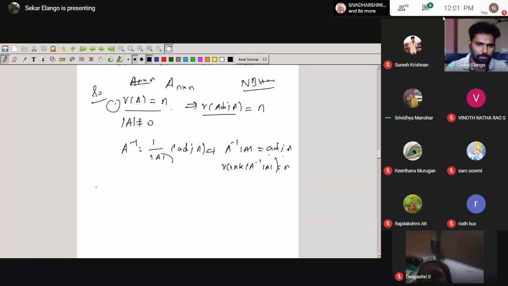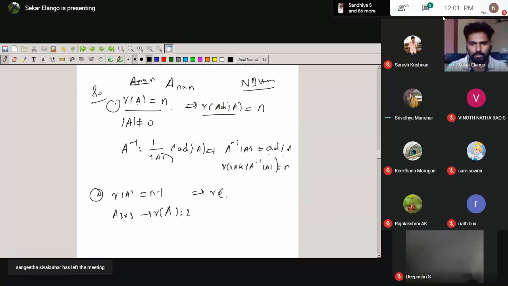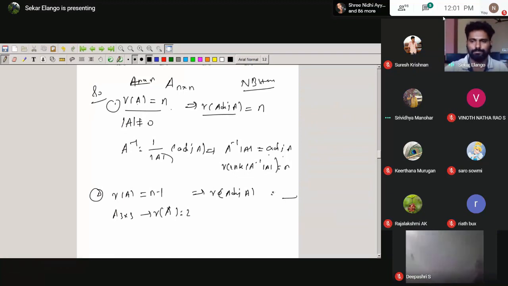Okay, so I choose one more case: rank of A is equal to n minus 1. Suppose we think about some 3 cross 3 matrices also. For a 3 cross 3 matrix, I am choosing the rank of A as 2, the one in the center. Then the question is: what is the rank of adjoint of A?